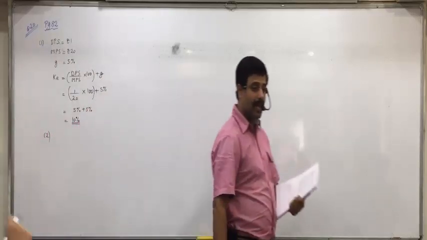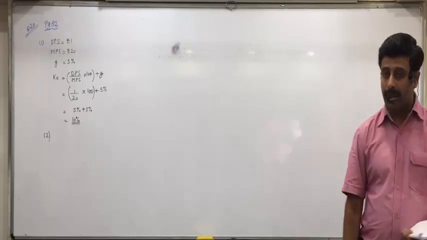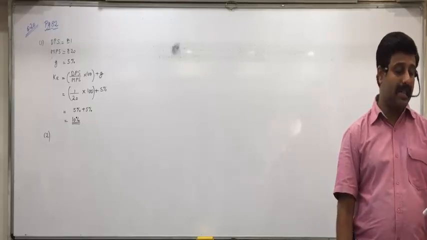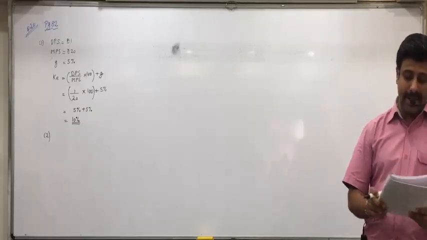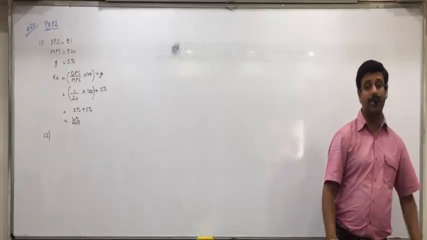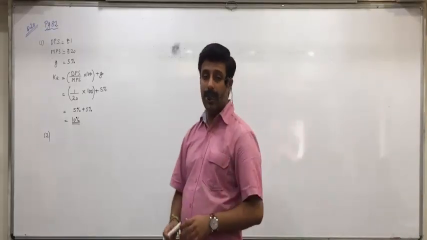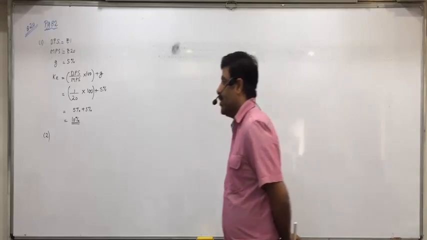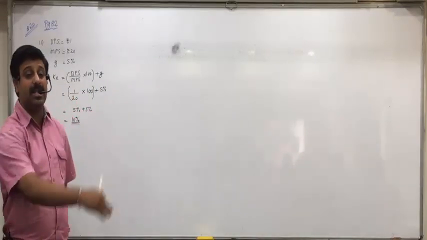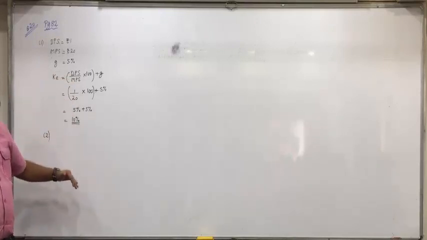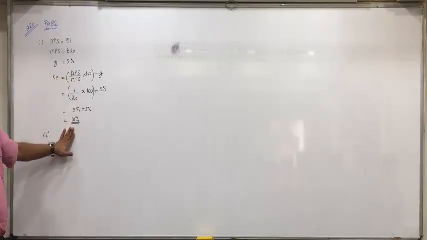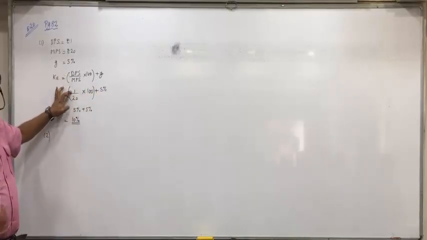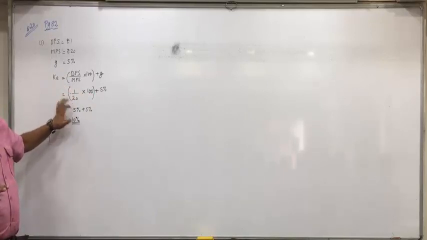Did everyone understand this? Now raise your hand, I will do the second option. If, again important, the anticipated growth rate is 6% per annum, calculate the indicated market price per share. Correct. The growth rate is going to remain how much they say now? The same formula will be used. KE we have obtained as 10% only. Growth rate now we will take 6%. Dividend per share also we will take 1. So what should be the market price for the same?